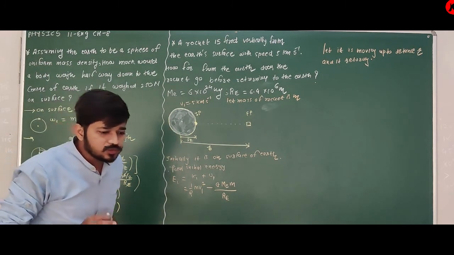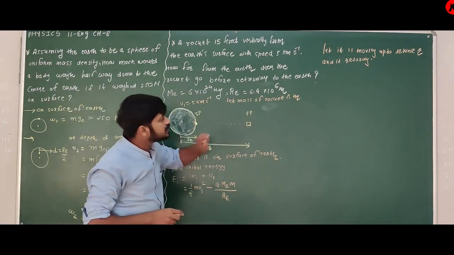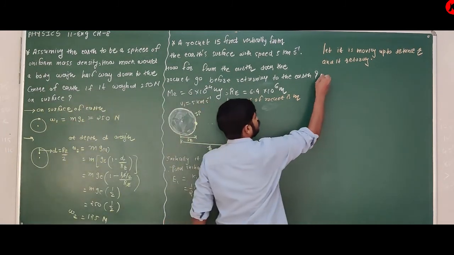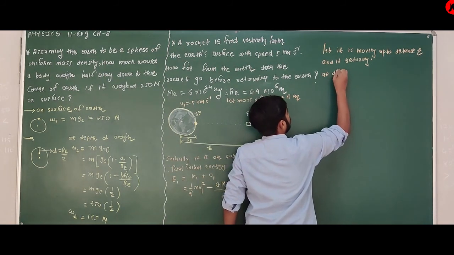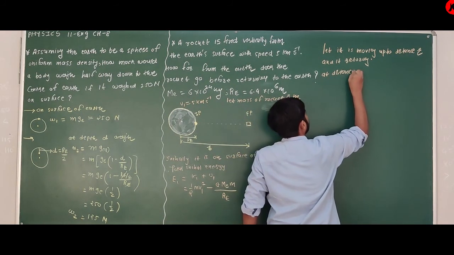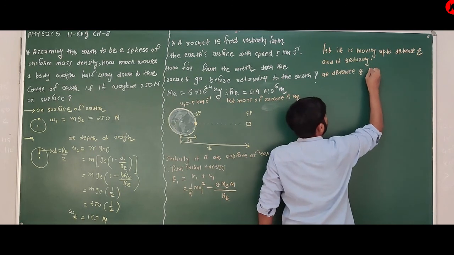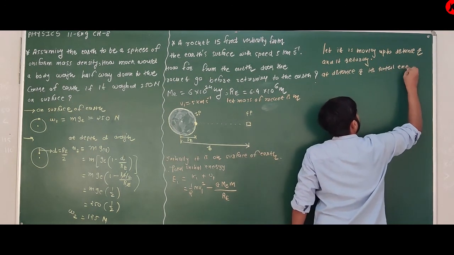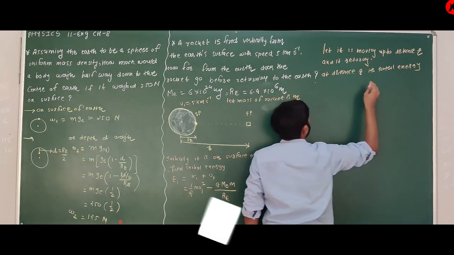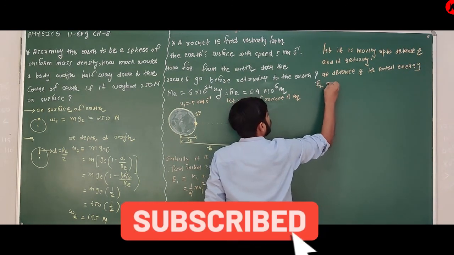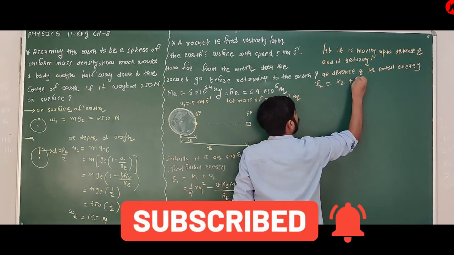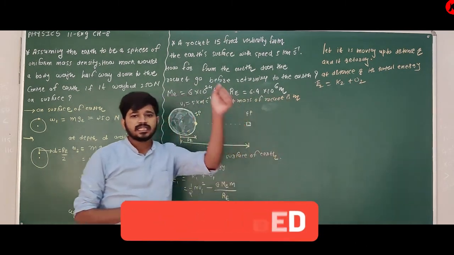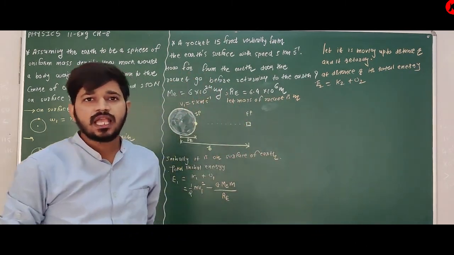Then at this distance r, what is its total energy? Its total energy E2 is equal to K2 plus U2, kinetic energy plus potential energy.